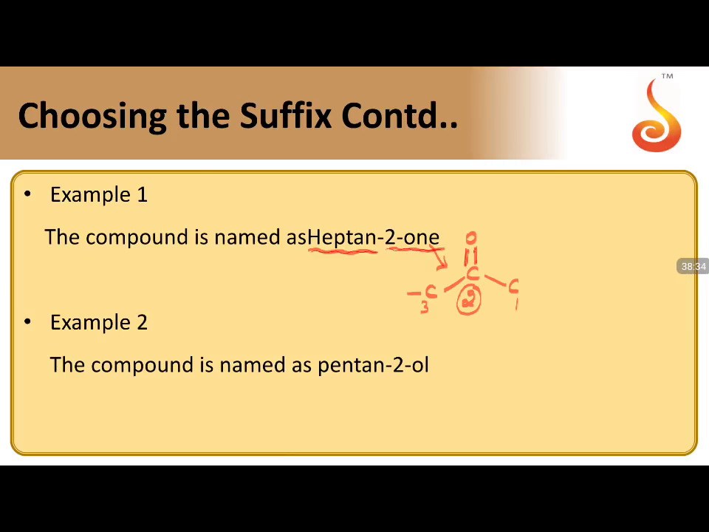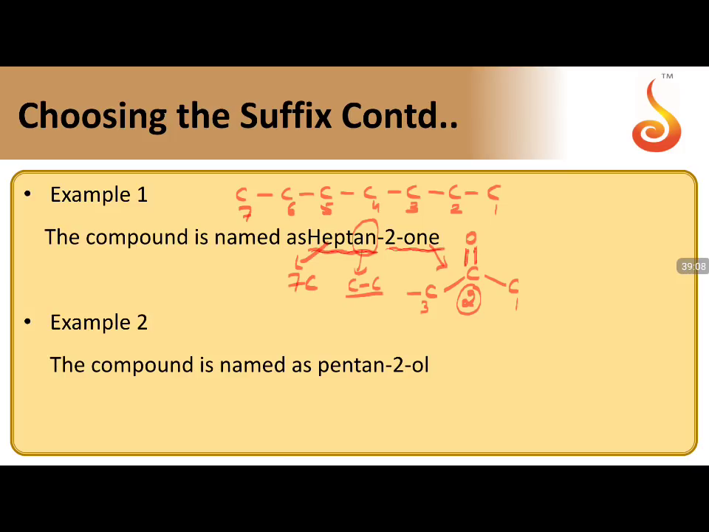Now hept means how many carbons? It should be 7 carbons. I have to arrange 7 carbons. And an is the word which indicates all the carbon atom attachments are carbon single bond carbon. So I am going to write the carbons and give the numbering this way: 1, 2, 3, 4, 5, 6, 7. 7 carbons I have given.